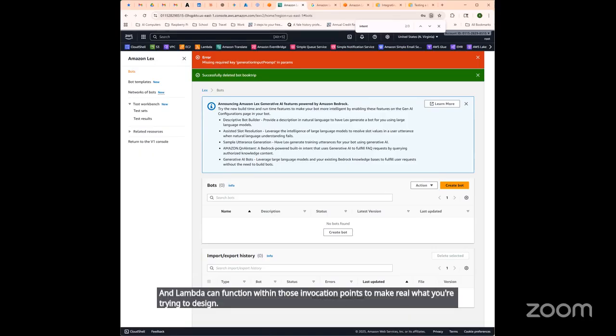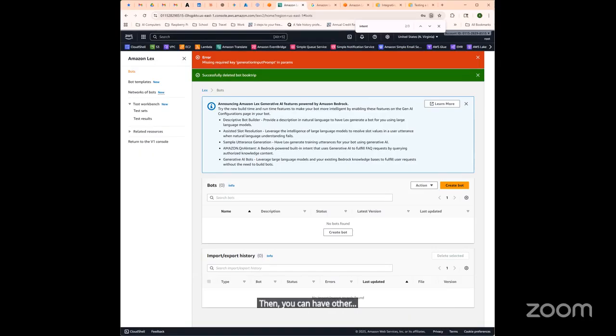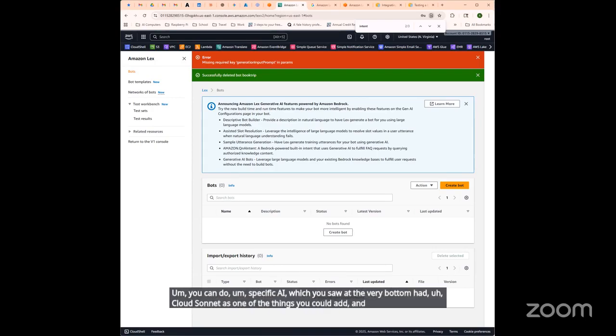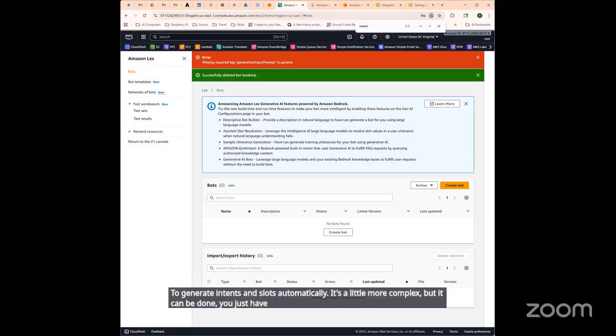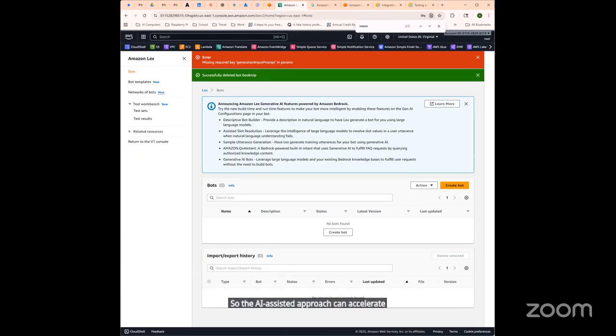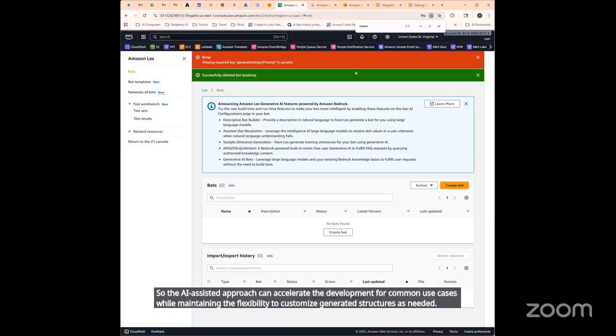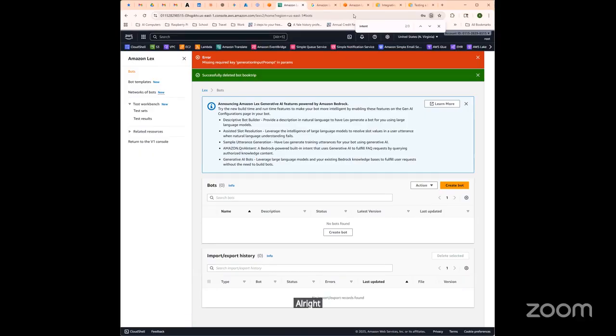Then you can have other advanced AI integrations like Bedrock. You can do specific AI, which you saw at the very bottom had Claude Sonnet as one of the things you could add. And you could use Lex to have the different foundation models like Claude to generate intents and slots automatically. It's a little more complex, but it can be done. You just have to be on top of it and make sure everything's working. So the AI-assisted approach can accelerate development for common use cases while maintaining the flexibility to customize generated structures as needed.